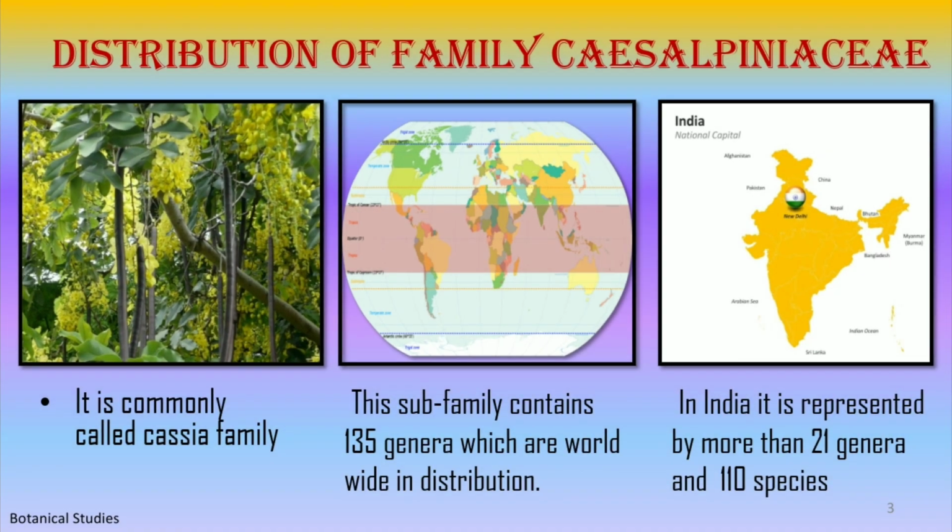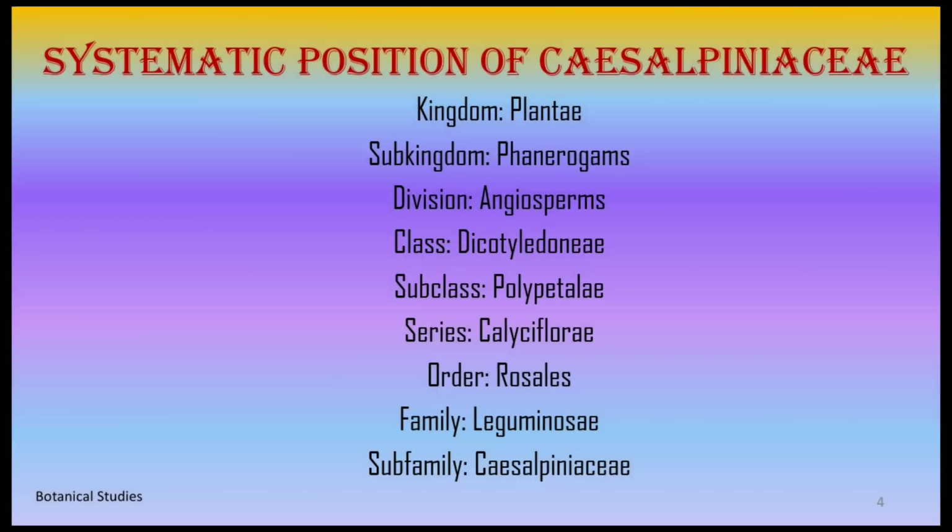Distribution of Caesalpiniaceae. It is commonly called Cassia family. This subfamily contains 135 genera which are worldwide in distribution. In India, it is represented by more than 21 genera and 110 species.